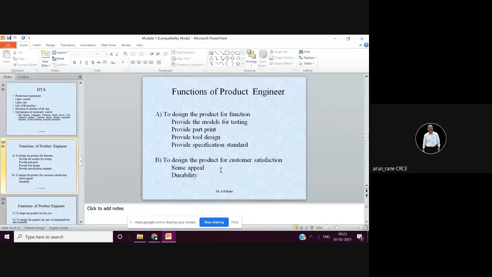Not only temperature, what should be the relative humidity of the room in which you are carrying out the inspection. Not only humidity, sometimes even the wind speed; obviously that inspection room is air conditioned, right? So what should be the wind speed under which you are carrying out the inspection?